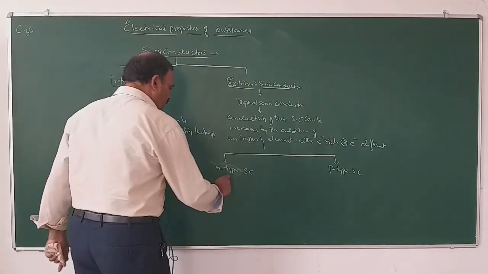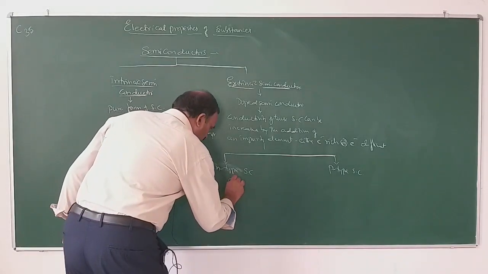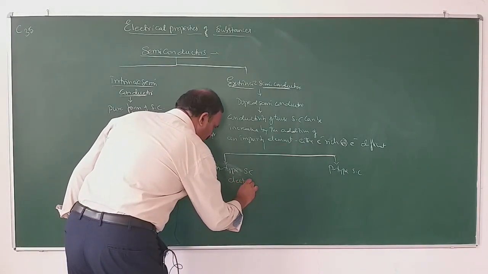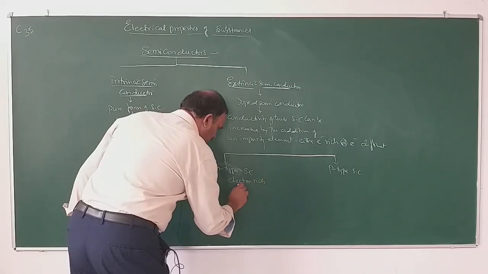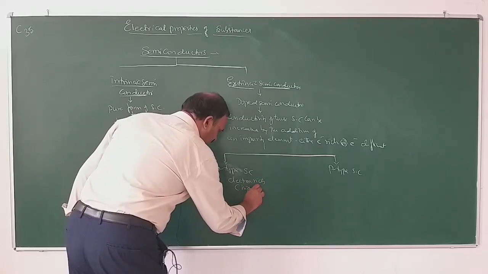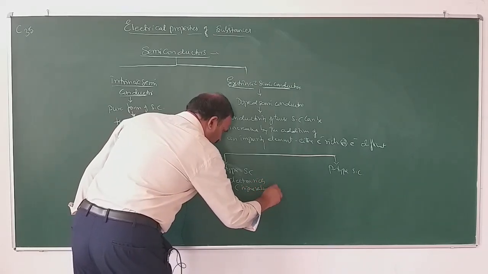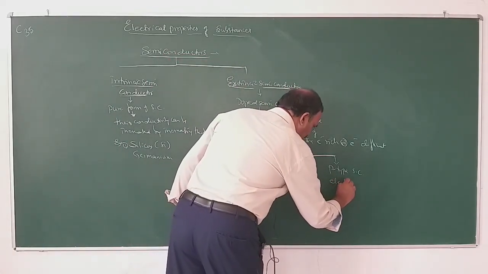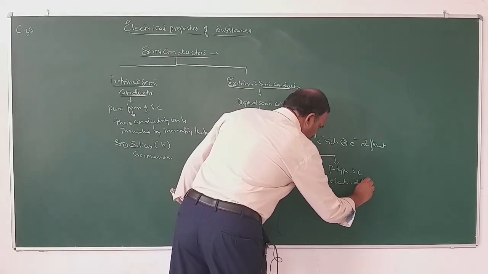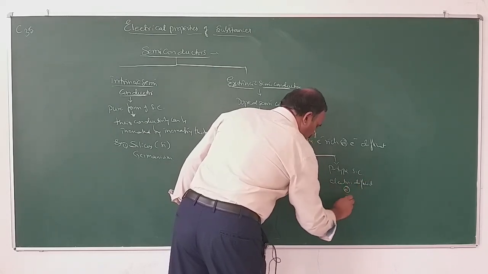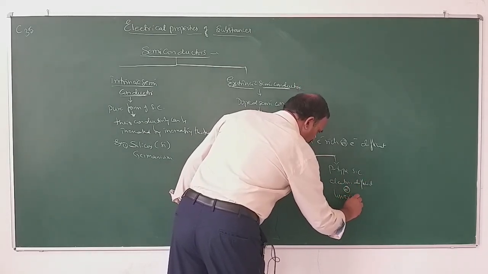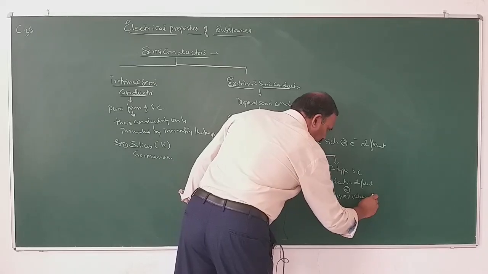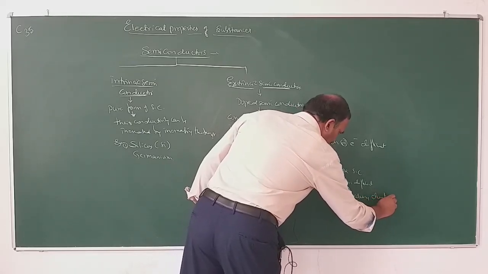In n-type, an electron rich or higher valency element is added. In p-type, an electron deficient or lower valency element is added.